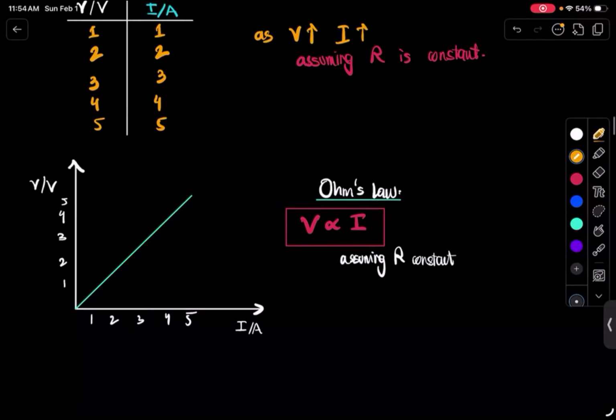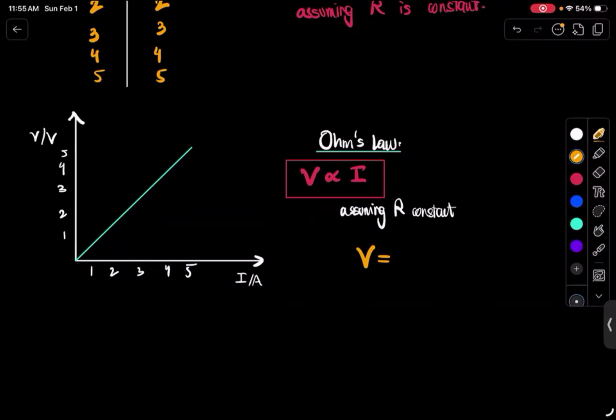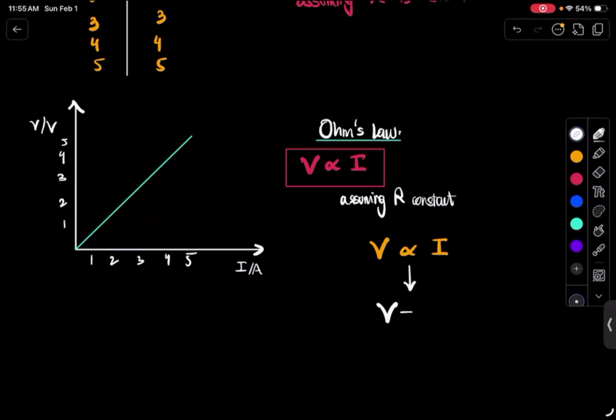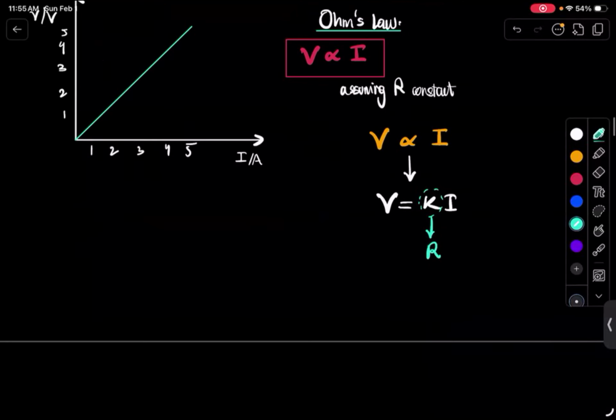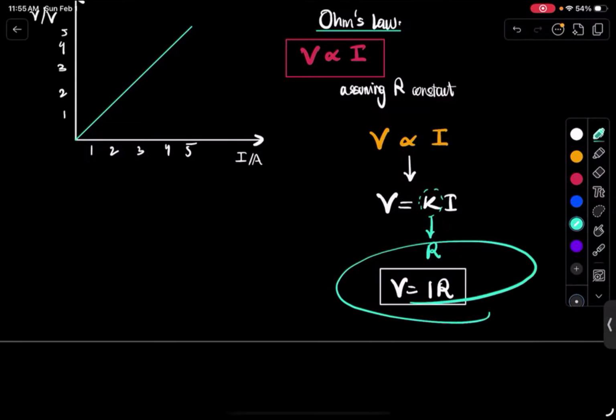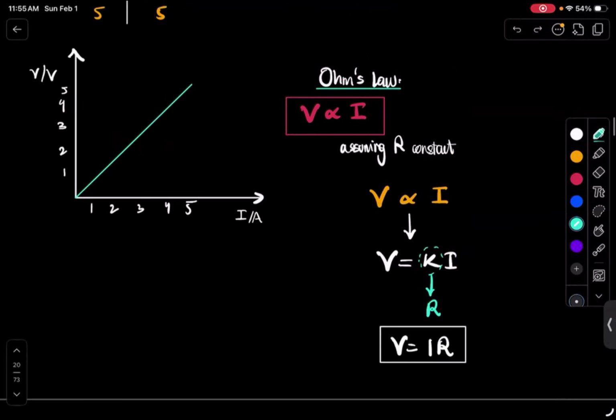In fact, this can also be written in terms of a formula, V equals IR, right? Because, for example, if V is directly proportional to I, and you try to open up this proportionality constant, then V equals KI, right? Now this K, what is K? What are you keeping constant? The resistance. So this is actually the resistance. So you can make up a new formula which says V equals IR. This is the most important formula in electricity. In fact, like 99% of circuits are built upon this single formula. V is voltage, I is current, and R is resistance.